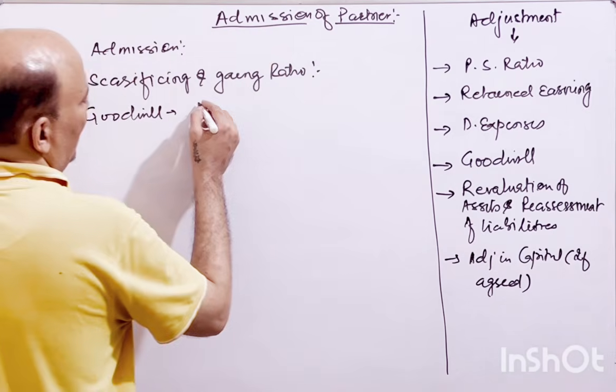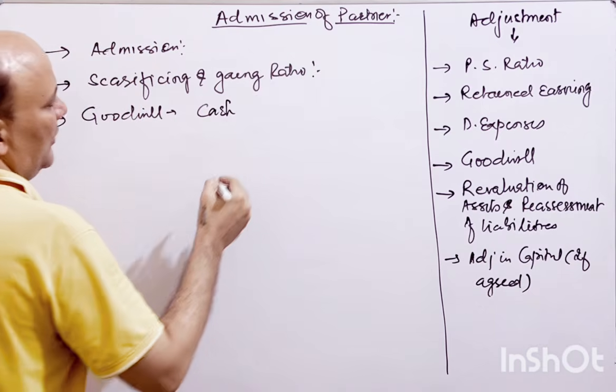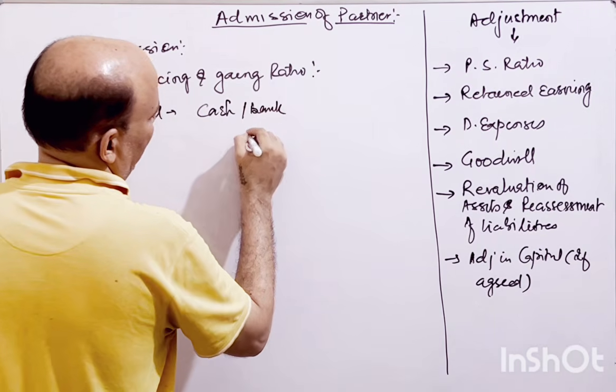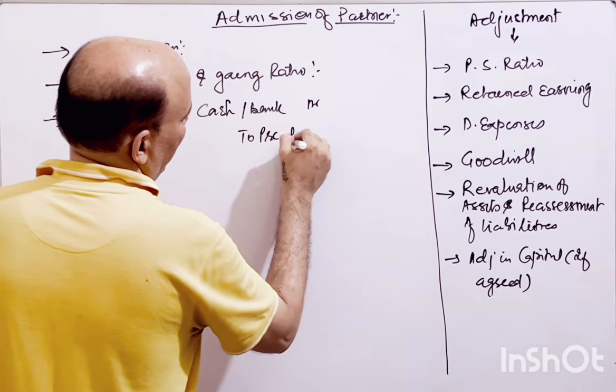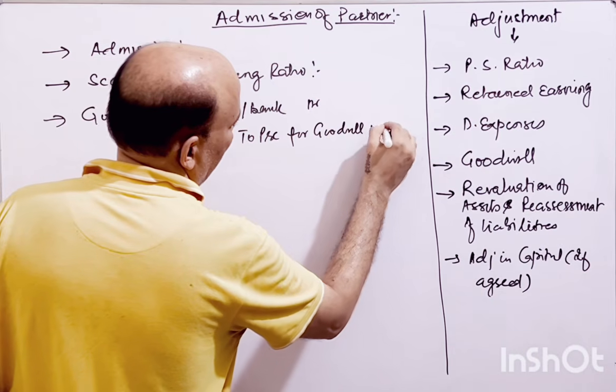If he is bringing goodwill, the entry would be: the new partner brings goodwill, so cash account or bank account debit, to premium for goodwill account.